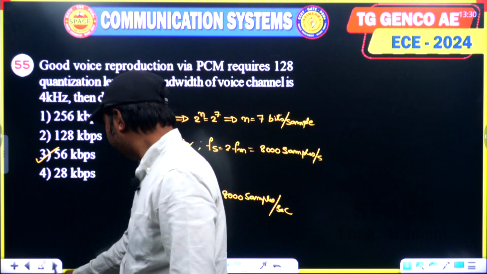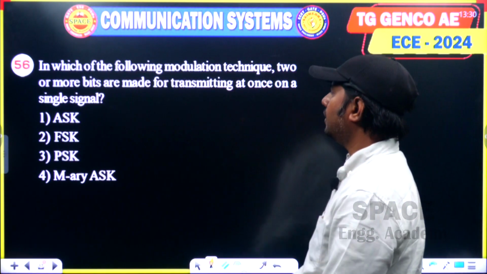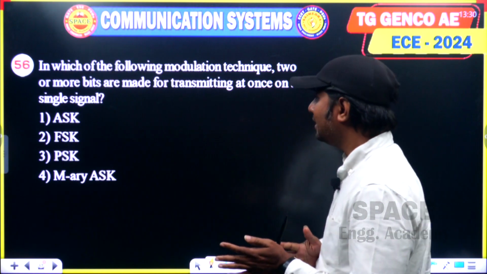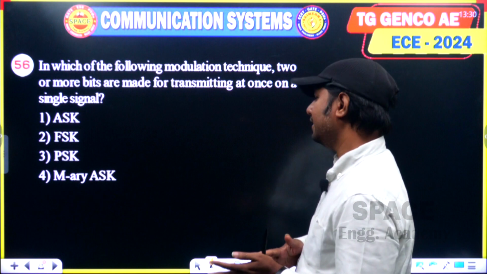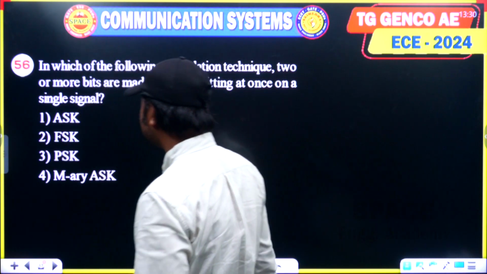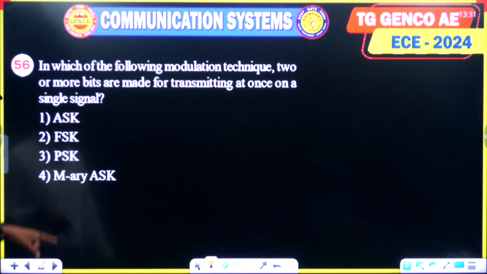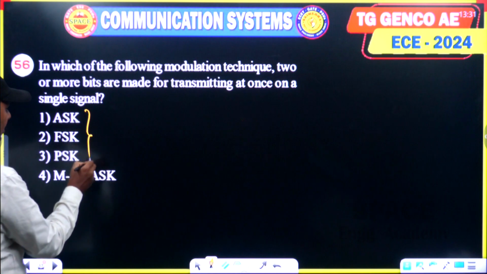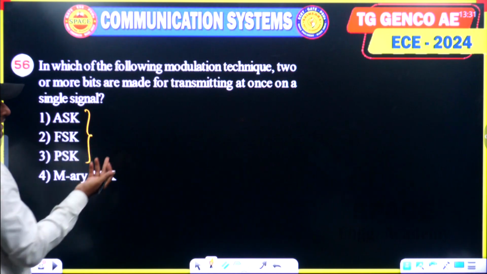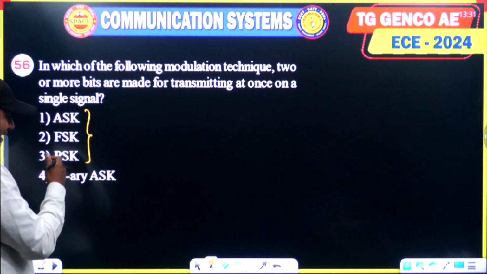Right? Next question. In which of the following modulation techniques 2 or more bits are made for transmitting at once on a single signal? Suppose here he has given the 4 options. If you observe the first, second or third option, these are binary amplitude shift keying, binary frequency shift keying, binary phase shift keying.